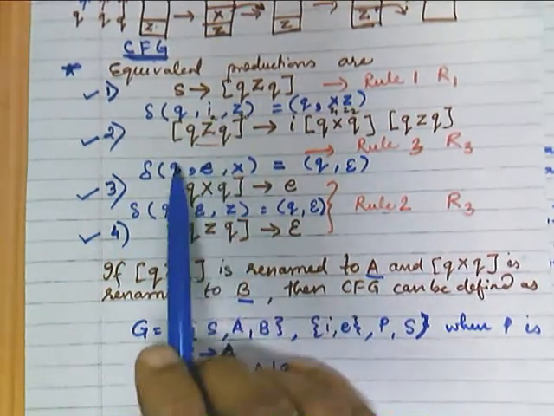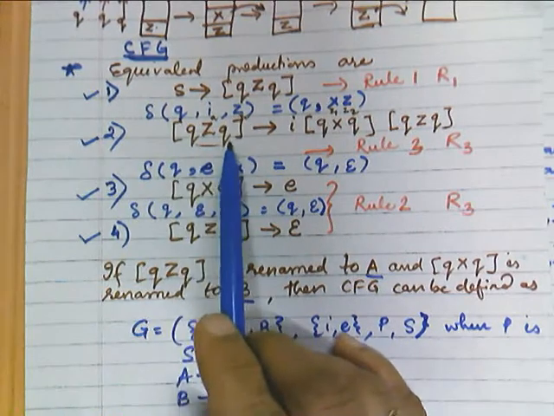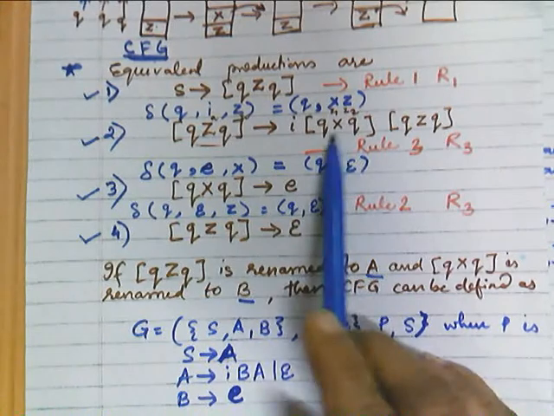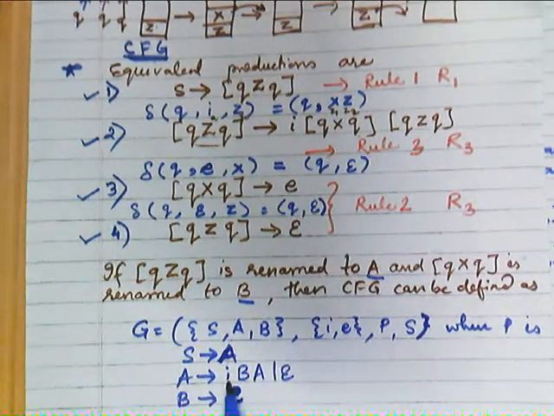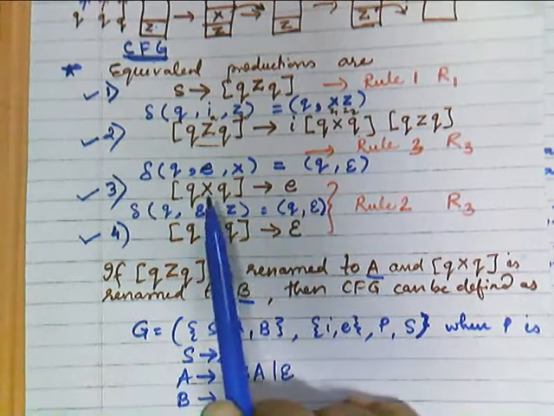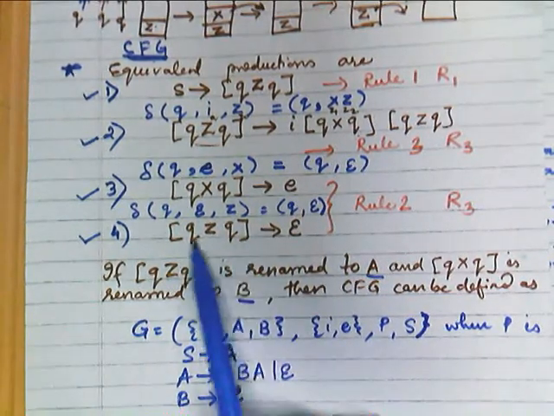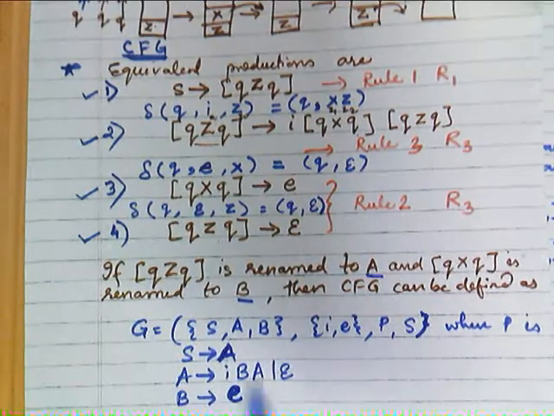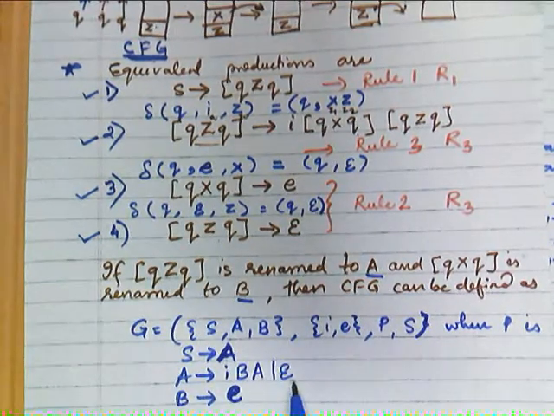Next rule is what? [q Z q], which is now named A, produces i. This is B and this is A. So i B A as well. We have the same combination here as well: [q Z q], which is again A. A produces empty, that's why there is an oblique and empty.